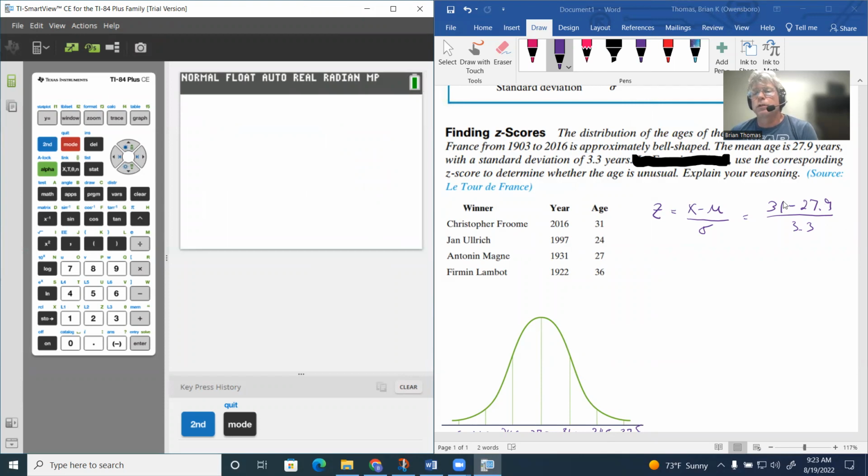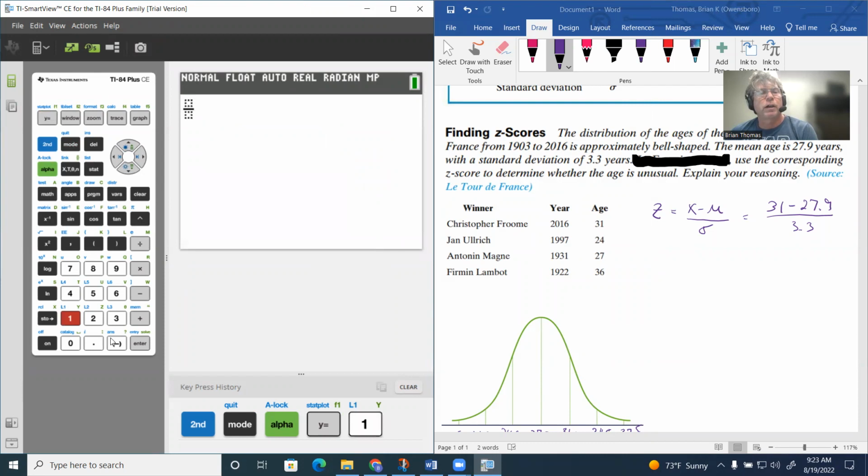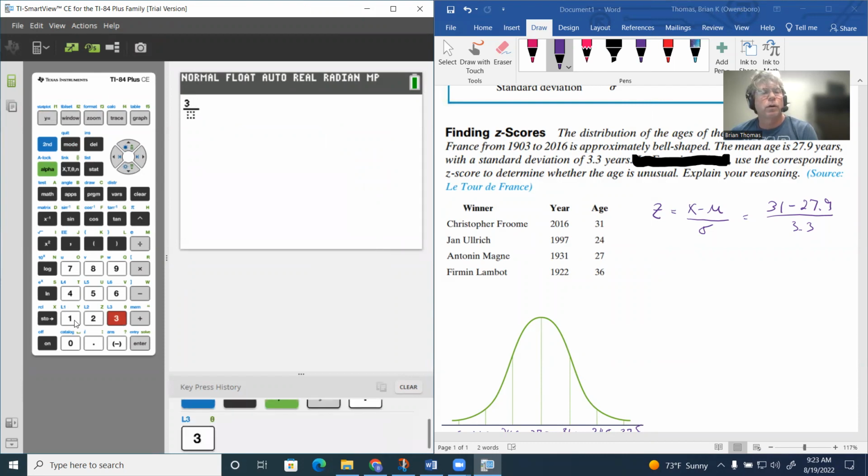So again, I can create this as a fraction. If I hit the alpha button and hit the y equals button, it'll do this F1, which creates a menu for us. Notice the number 1 is N over D. If I choose that, I can now just type the whole thing in. So this 31 take away 27.9, and put that under 3.3.